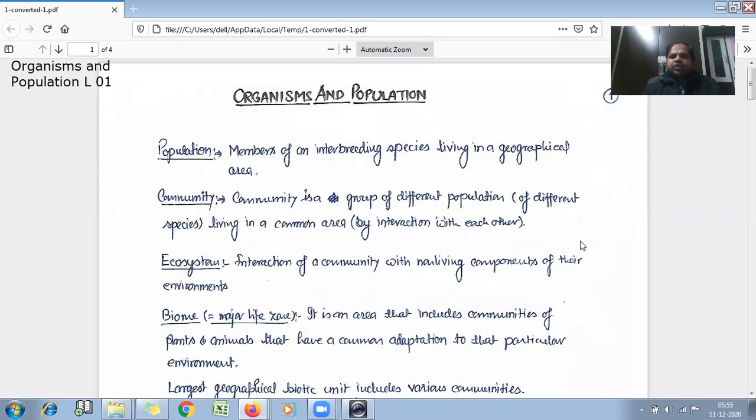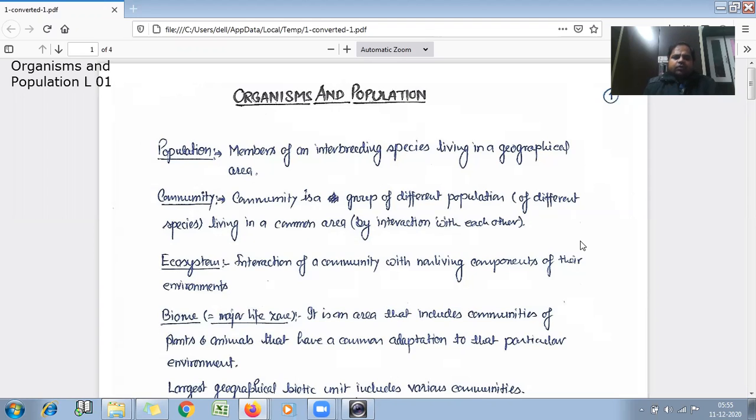It means in a geographical area, when a group of individuals of a particular species live together and they interbreed, then it will be called a population. Now what is community? Community is a group of different populations. Different species populations live together and there will be interaction among them, which is called a community.